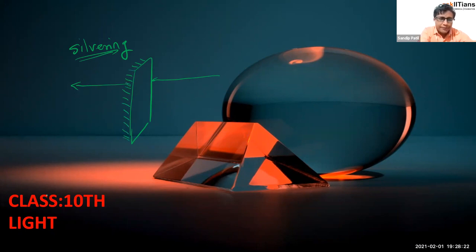Whatever light is going comes back along the reverse path. It goes in a straight line, is obstructed by the mirror, and comes back. Now this object becomes a mirror. Similarly, if this is the spherical part and you silver it, it becomes a mirror, but it is not a plane mirror. This I can call a plane mirror. This becomes the spherical mirror.